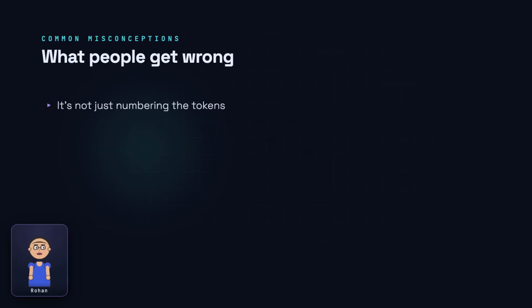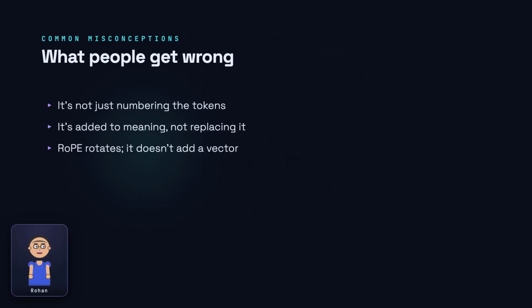A few traps to avoid. Positional encoding is not a plain counter tagged on the side. It's blended into the same vectors that carry meaning. And modern RoPE doesn't add a position vector at all. It rotates the existing one inside attention. Mixing these mental models up leads to a lot of confusion.